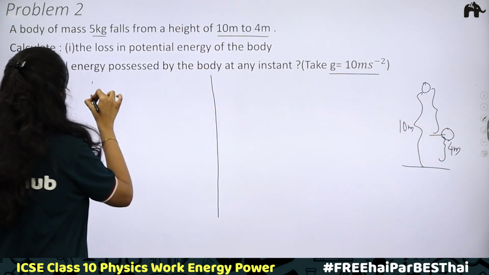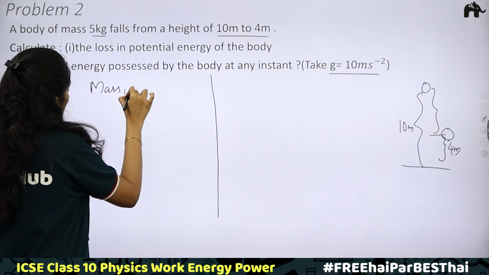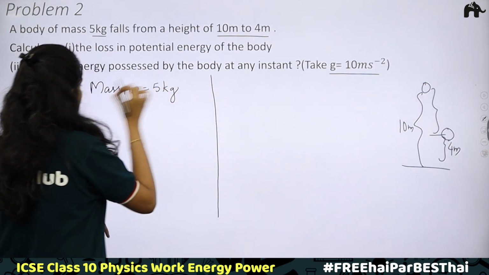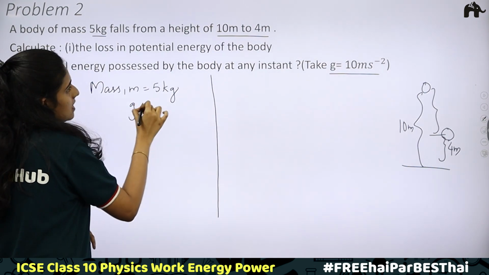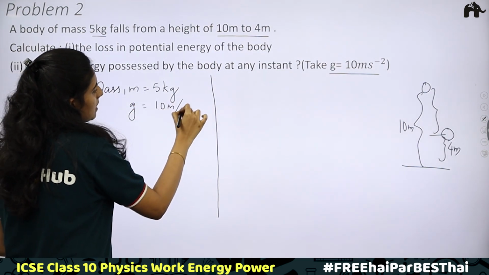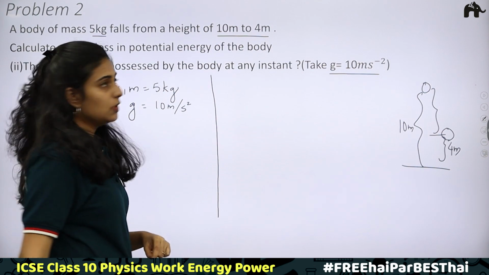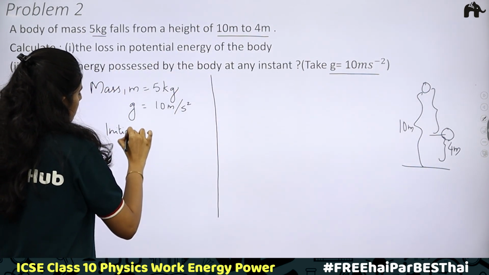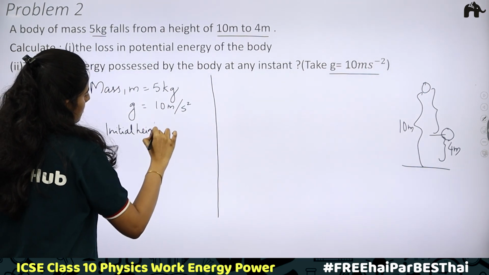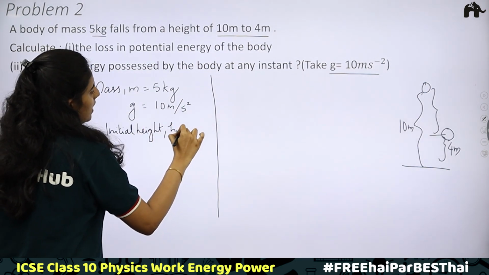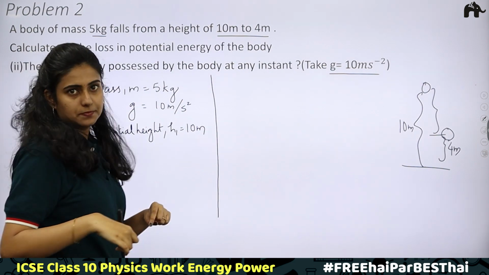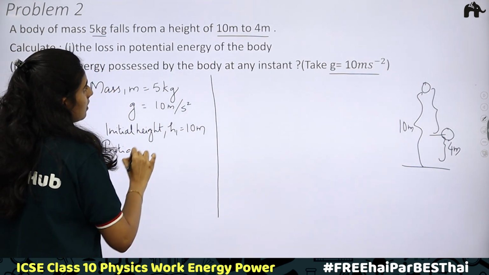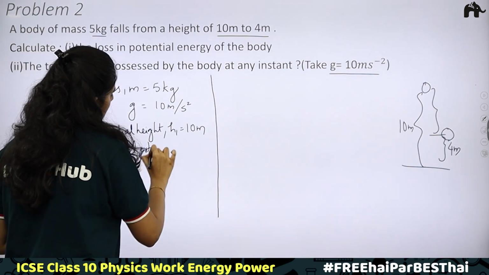What are the given quantities? Mass m is equal to 5 kg. Acceleration due to gravity, g, is equal to 10 meter per second square. Initial height h1 is equal to 10 meter. Then what is the initial potential energy?